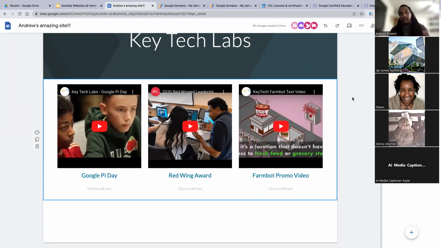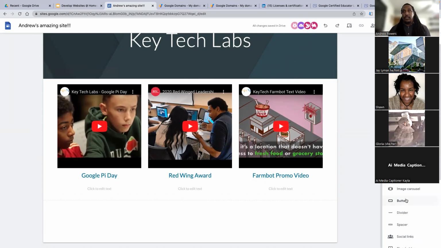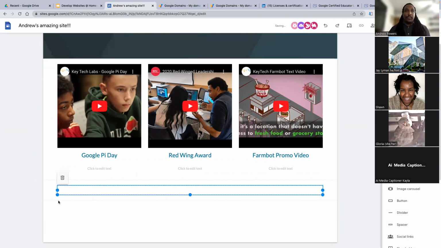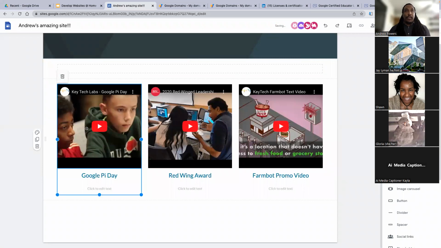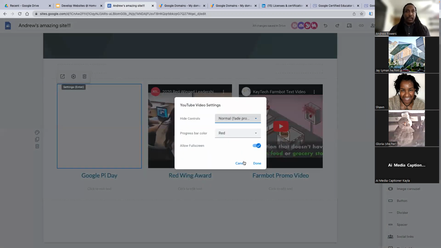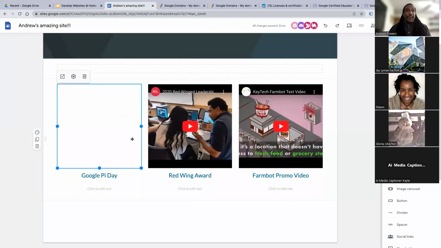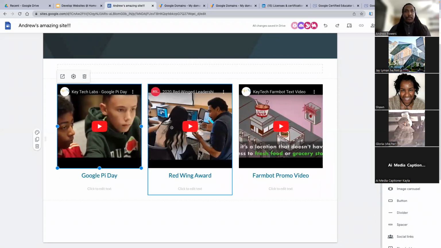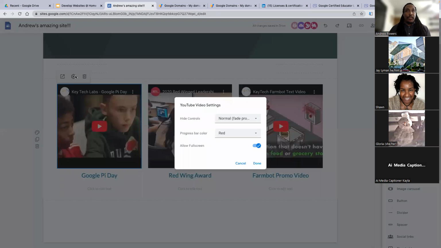So if you do a whole lot of work and you set up a layout that you like, and now you're adding a new page that's very similar, you do not have to recreate the wheel. You can just essentially copy and paste. And because I'm a stickler, I'm going to add a space here. These are videos, but they're not the ones I would like to display. Oh, haha. That's what we'll do. We'll focus on the video real quick. The one thing that's going to be hard is replacing this video that allows full screen.